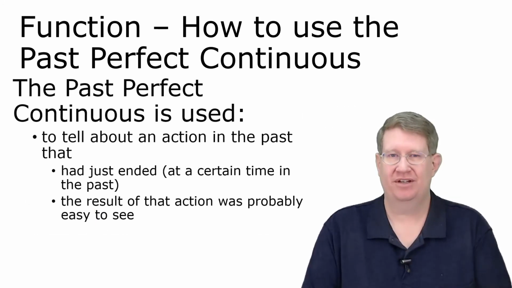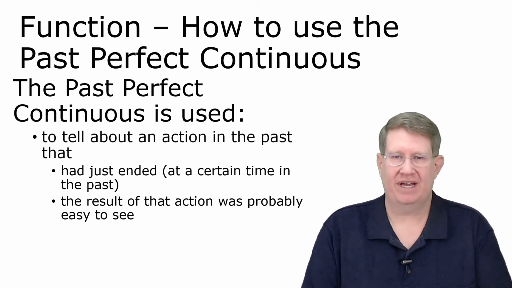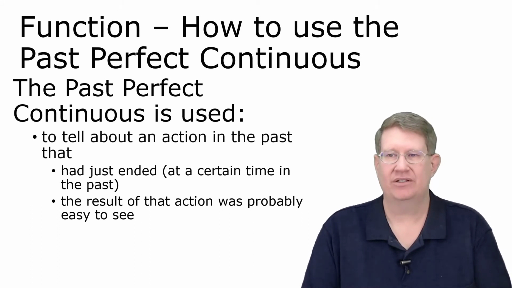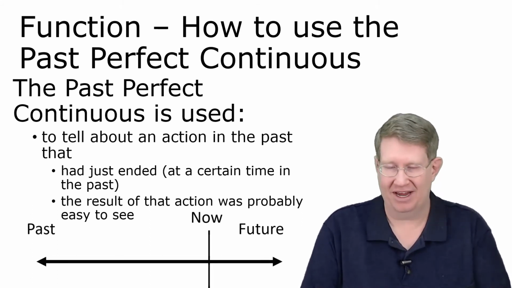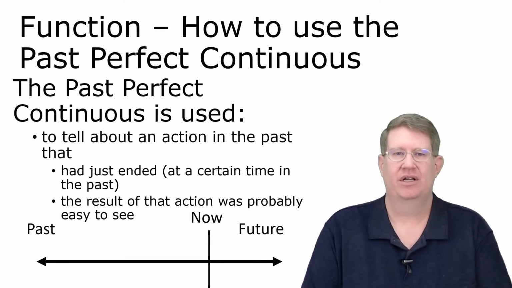The past perfect continuous is used to tell about an action in the past that had just ended, at a certain time in the past, and the result of that action was probably easy to see. So we'll look at some examples, which will make this clearer for us.